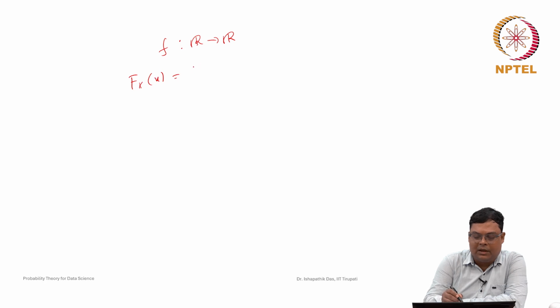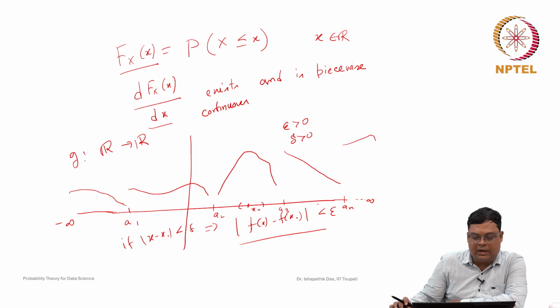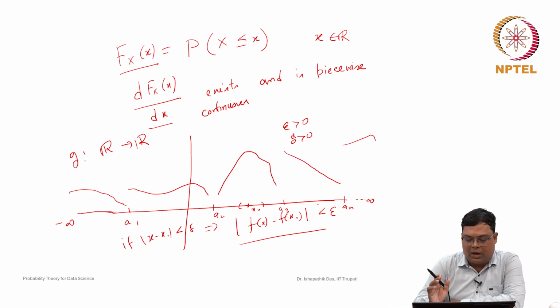can be written as the probability that X is less than or equal to x, which is the integral from minus infinity to x of f_X(t) dt. So there will be such a function, and this function is this f. Then F_X is called absolutely continuous, with respect to the Lebesgue measure. But if we do not go in that direction, this is not required.